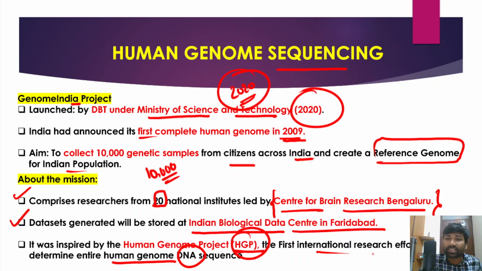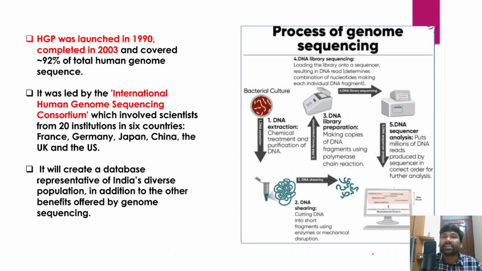This Human Genome Project at the international level was launched in the year 1990, and it was completed way back in the year 2003, and it covered around 92% of total genome sequences.